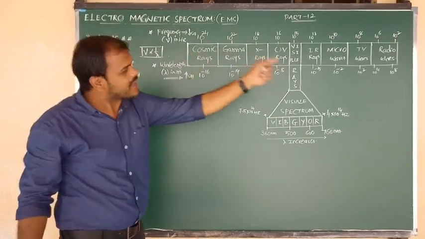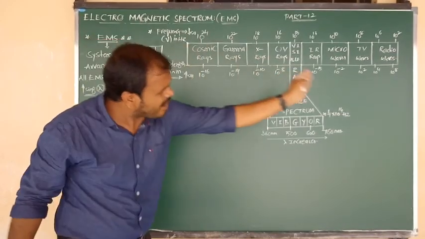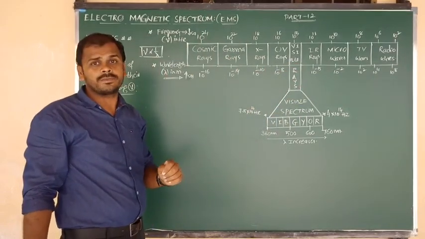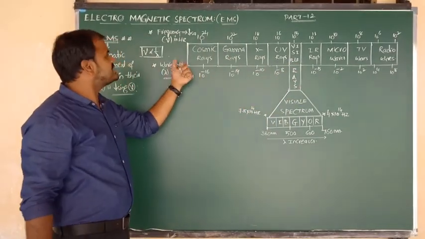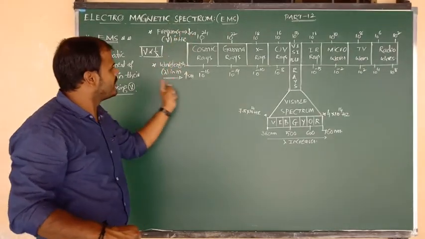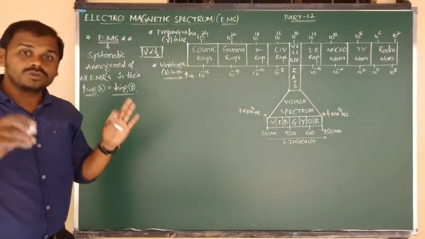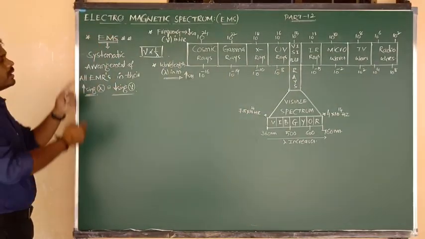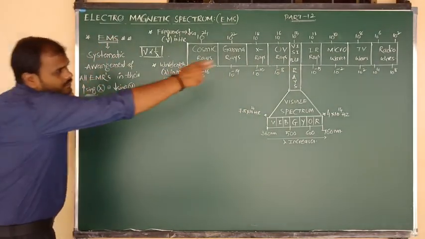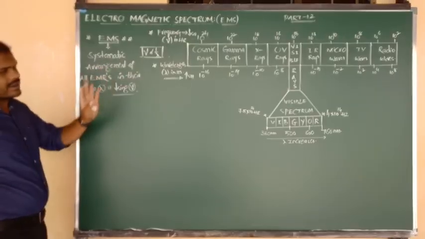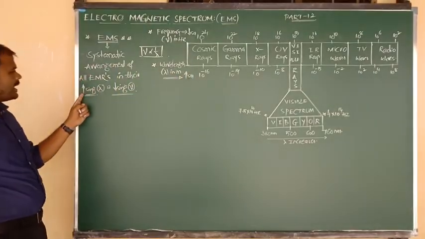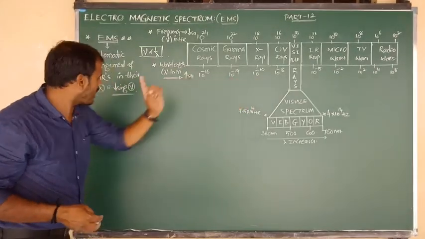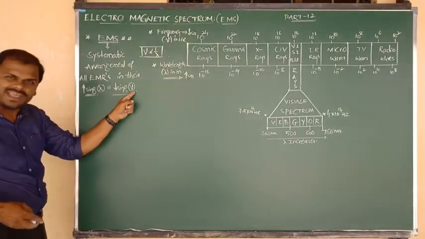So from left to right, in the systematic arrangement of electromagnetic radiations, frequency decreases and wavelength values increase. That's why I have written a simple definition of EMS: a systematic arrangement of all the electromagnetic radiations in their increasing order of wavelength and decreasing order of frequency.